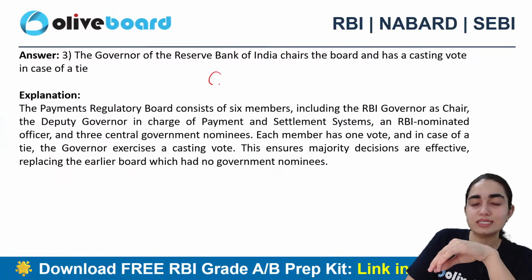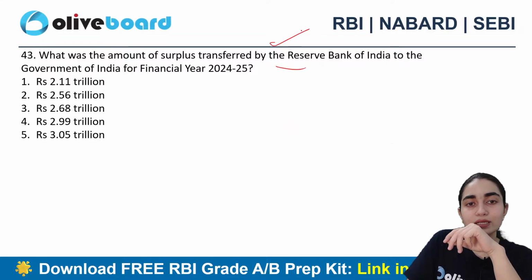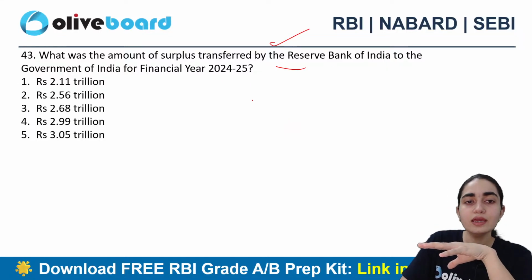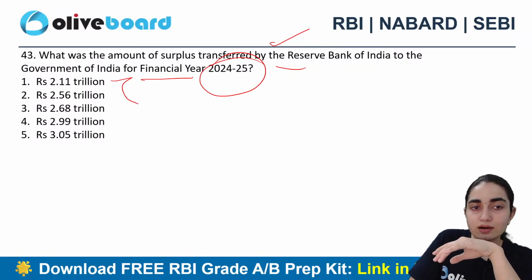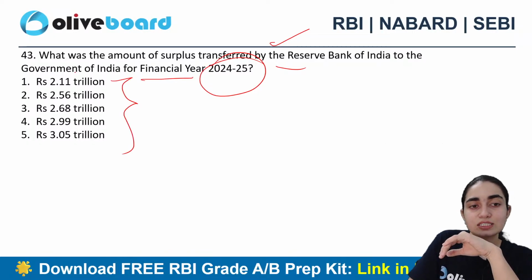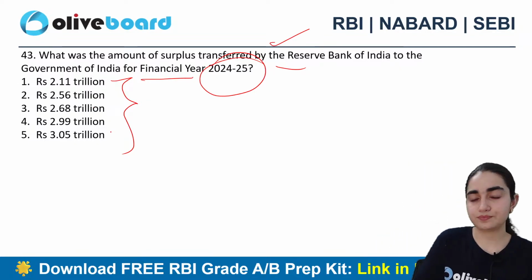Alright, good. So C is the correct answer here. Good. Next question says, what is the amount of total surplus transferred by the RBI to the government of India for the financial year 24-25? Is it 2.11 trillion, 2.56 trillion, 2.68 trillion, 2.99 trillion, or 3.05 trillion? Which one is the correct answer?